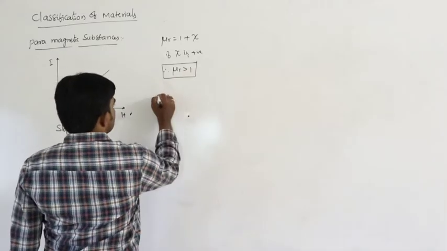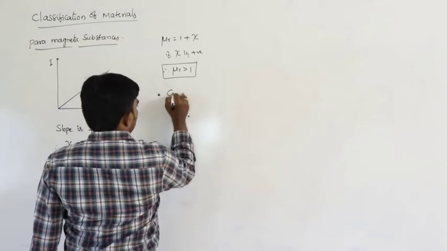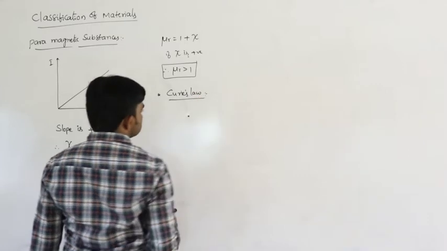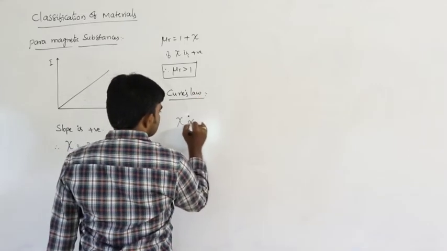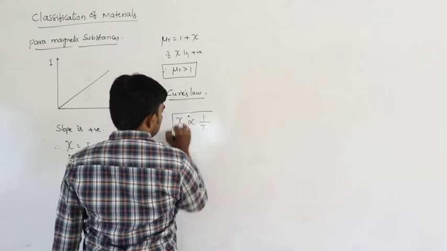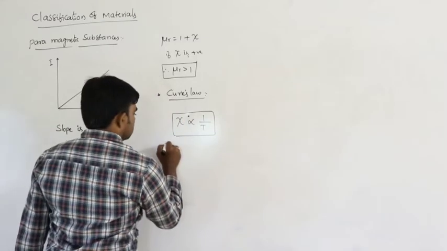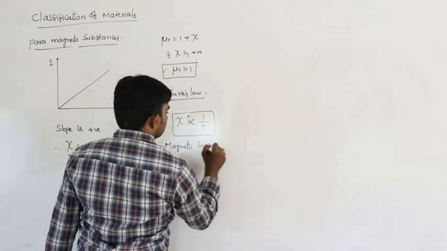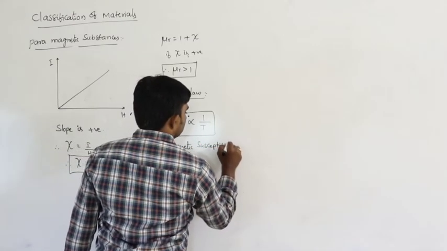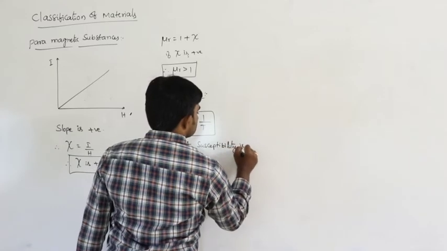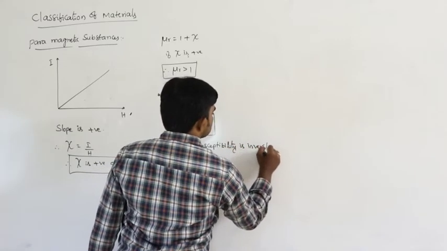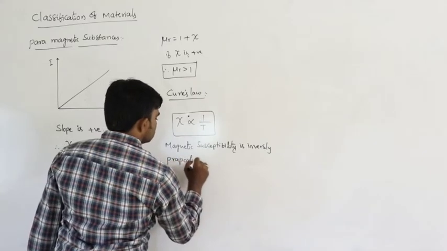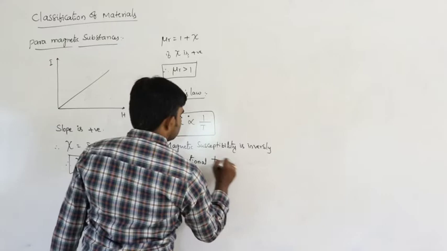Now, next condition is Curie's law. What is Curie's law? Magnetic susceptibility is inversely proportional to absolute temperature.